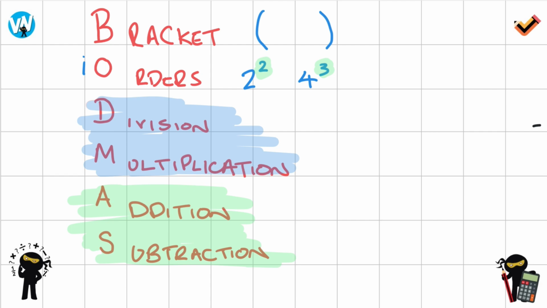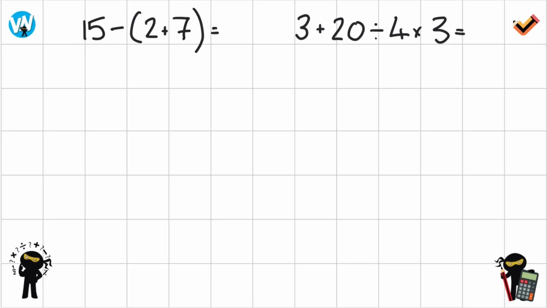Okay, so we're going to have a look at some questions, so that'll bring BODMAS to life a little bit more and make you see how straightforward BODMAS actually is. Now, I'm just going to run through this first question very simply, okay? So we can see we've got the question, and the big thing is to get into the habit of basically rewriting the question. So we've got 15 take away, open brackets, 2 plus 7.